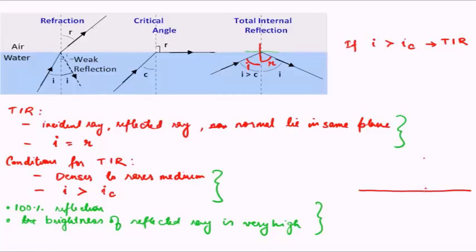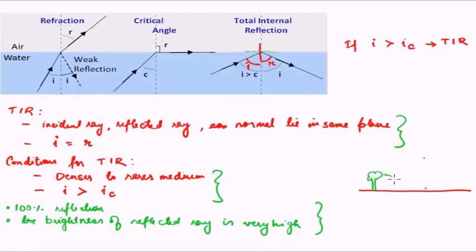Okay, now suppose there is some object here, let's say some tree here, and since this position is denser than this position, the refractive index here is more than here, because the temperature is higher here. So what will happen, when a ray of light is moving from here to here, it is actually going from a denser medium to a rarer medium, and the refractive index is continuously changing as we move towards the surface.